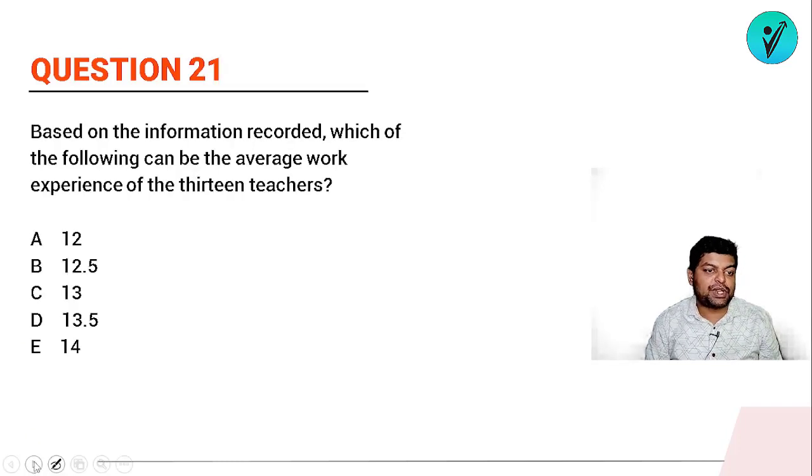Next we have question number 21. Based on the information recorded, which of the following can be the average work experience of the 13 teachers? Okay, so let's get back to the data. So हमें देखना क्या है कि what can be the average, तो हमें average ही find out करना है.